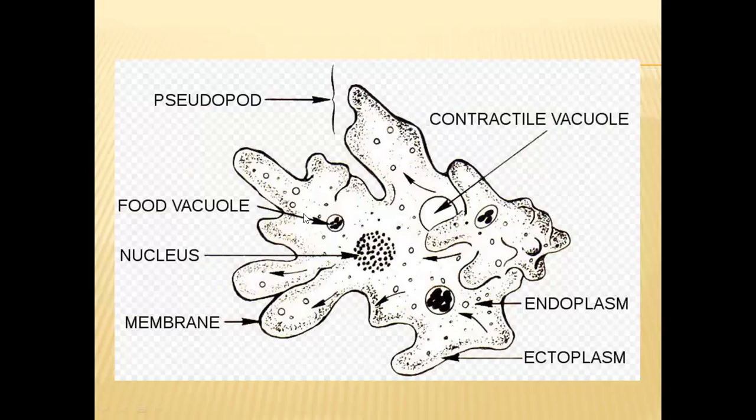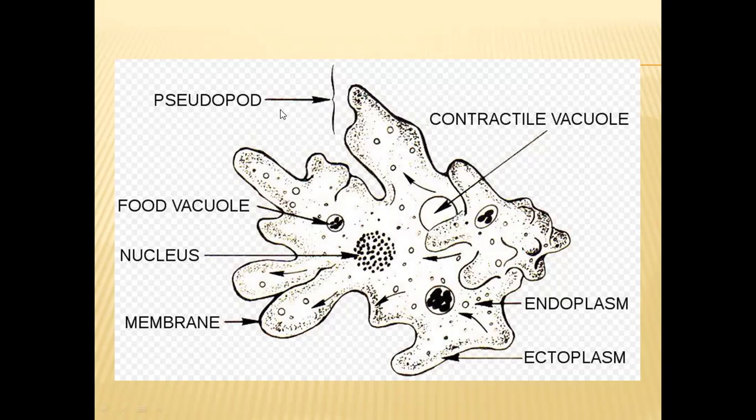Now let us see from protozoa to the vertebrates how the circulatory function is being performed. As we are seeing an amoeba in this diagram, in this slide, this amoeba belongs to protozoa. Protozoans are unicellular organisms, and outside their bodies they have surroundings or environments, usually a water body.